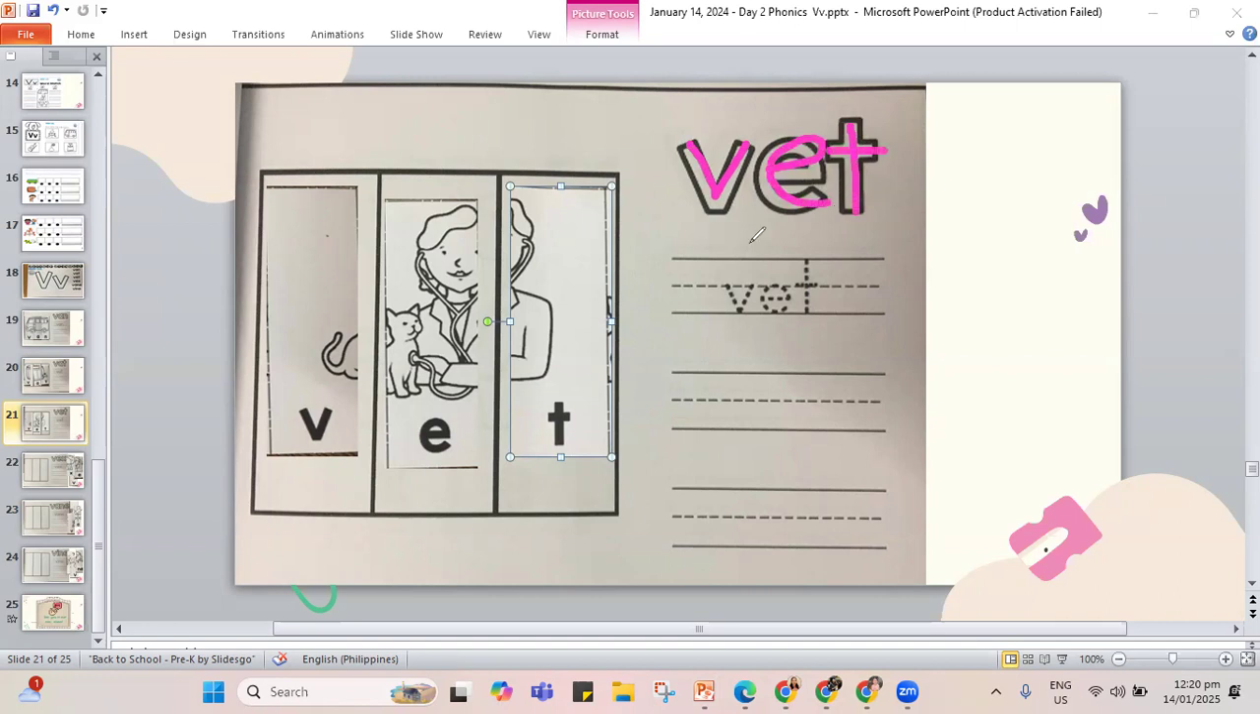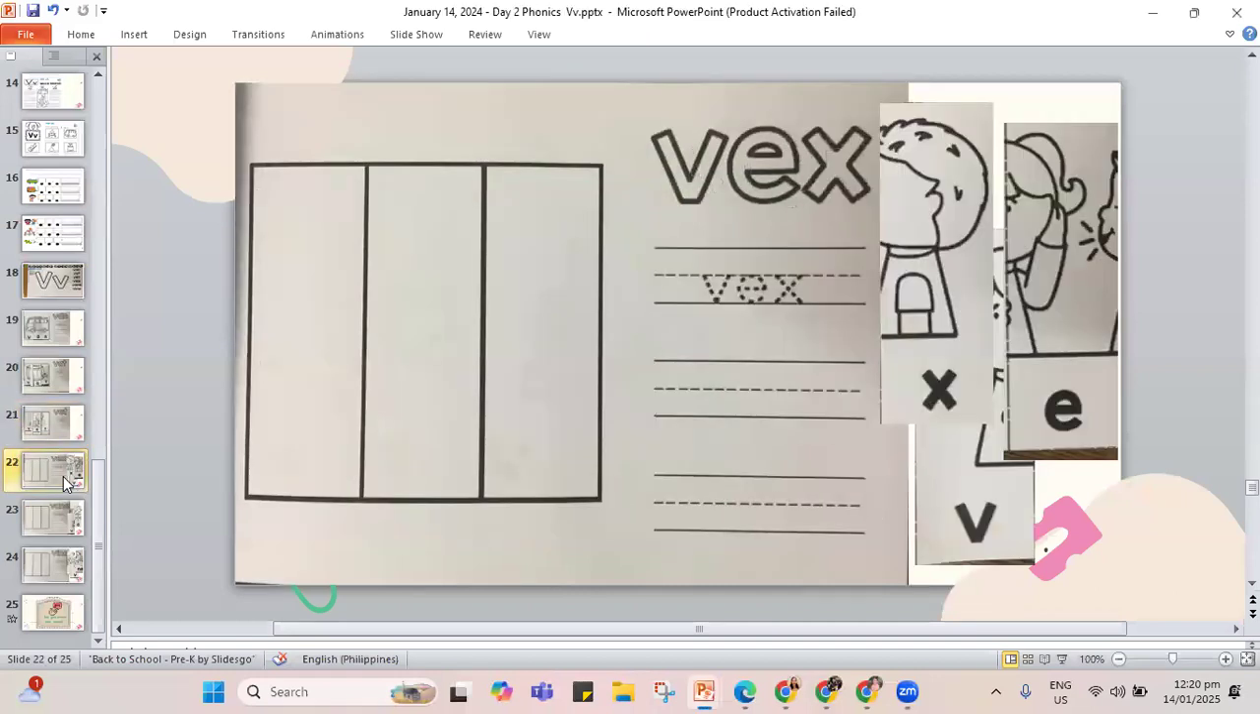Again, V, E, and T, vet. We'll get to trace and write V, E, and letter T. Last one, V, E, and the letter T, that's the vet. Now, if you're not yet done with the work, pause the video, and play it again once you are done. I'll move to the next page, and I am at the word vex.